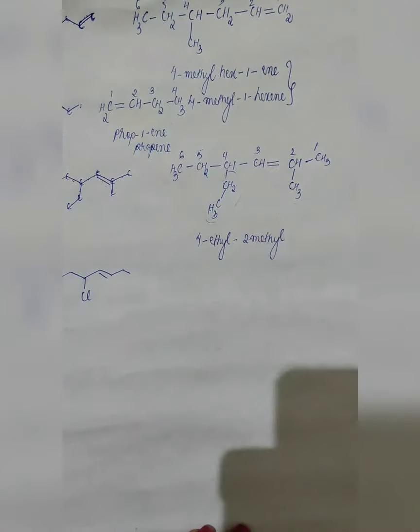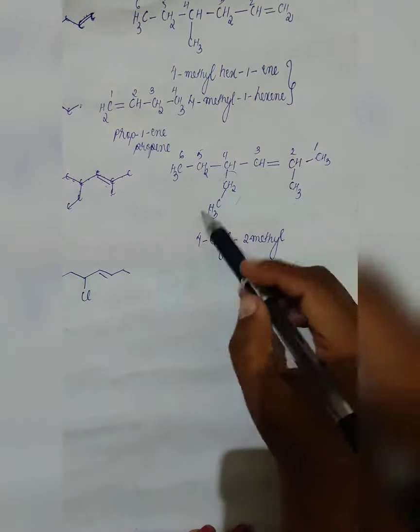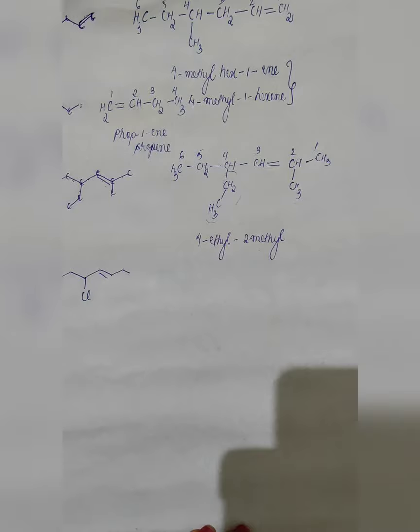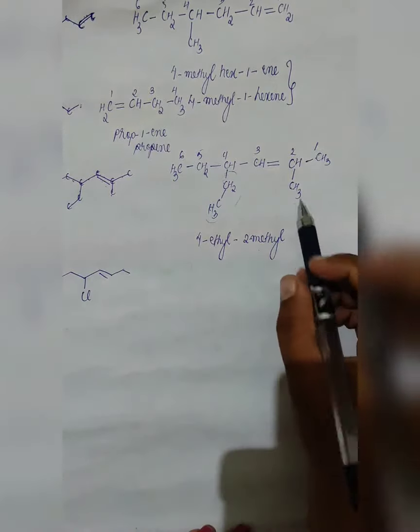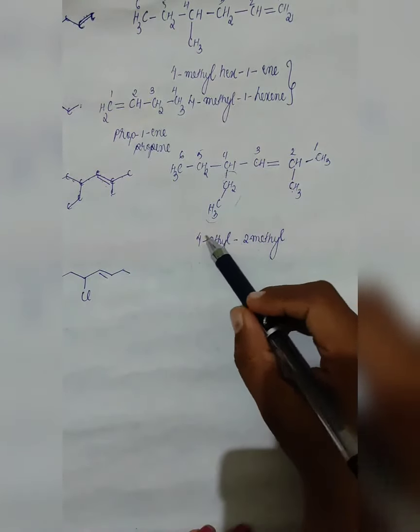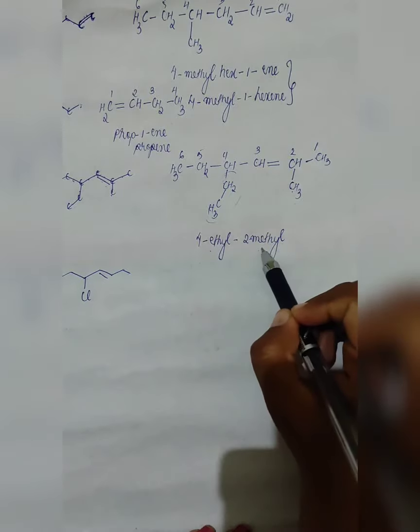Now, why did we not name methyl first? Because as I said, in the halogen, when two halogens are present, we will name them in their alphabetical manner. In the same way, since here two alkyl groups are present, we will name them in their alphabetical manner as well. M comes second, E comes first. So we will first name the ethyl followed by the methyl.